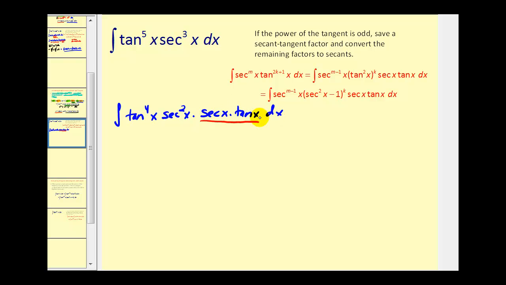Again, this is the factor that we wanted to save. Now we're going to convert tangent to the 4th to secants. Well, we know that tangent squared is equal to secant squared minus 1, but we have tangent to the 4th. So this will end up being the quantity secant squared x minus 1 to the 2nd power times secant squared x times secant x tangent x.